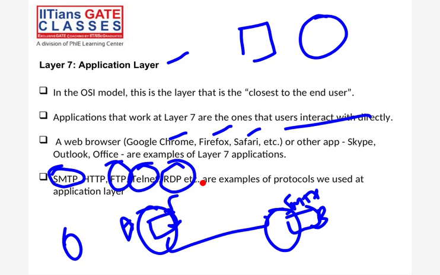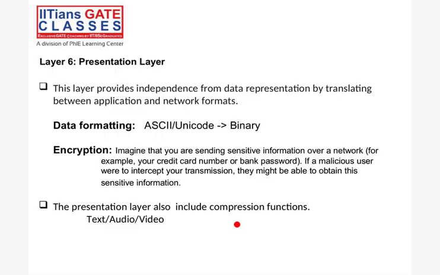Now see the presentation layer. In the presentation layer, the application needs some format, so the data should be in proper format. So data formatting is important, right? Data formatting is important. Or whatever, let's say URL we are sending, or username or password, we can't send it directly, we have to encrypt it, right? So that encryption, or URL encryption also, so that the URL will not be visible during the path.